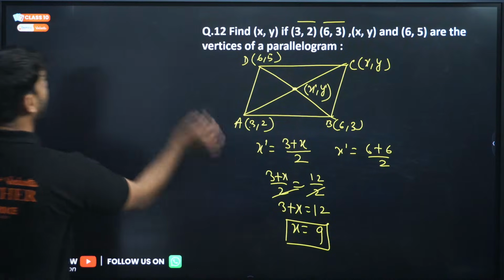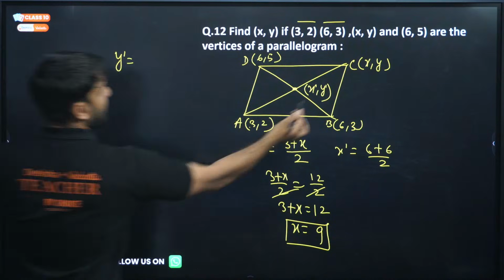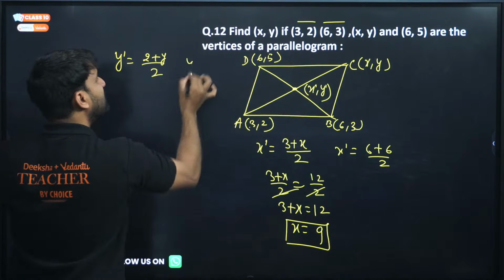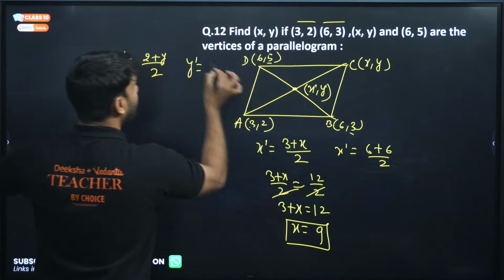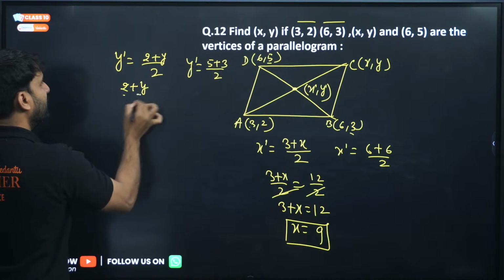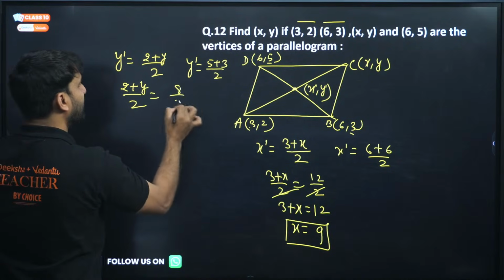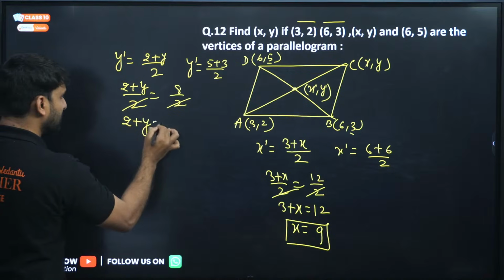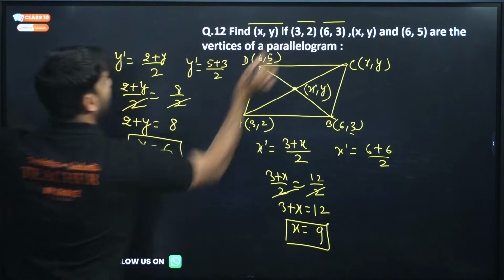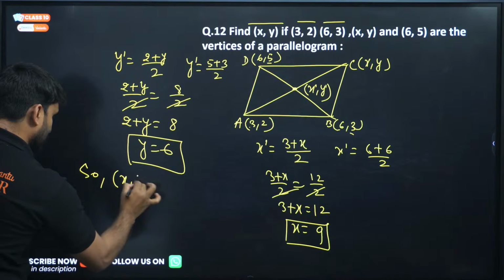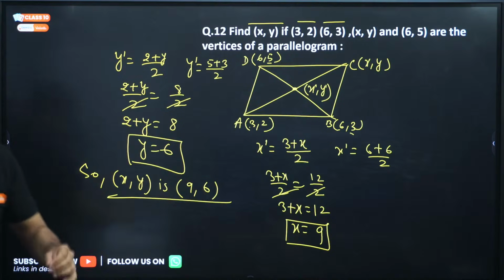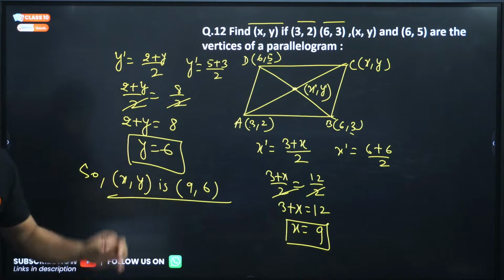Similarly, if you want to find y, y' can be written as (2 + y) divided by 2, and y' can also be found as the midpoint of this: (5 + 3) divided by 2. Now we can equate: (2 + y) divided by 2 equals (5 + 3), which is 8, divided by 2. The 2 cancels. So 2 + y is 8, so y will be equal to 6. Wow. So find x, y. So x, y is (9, 6). Answer. Got it?